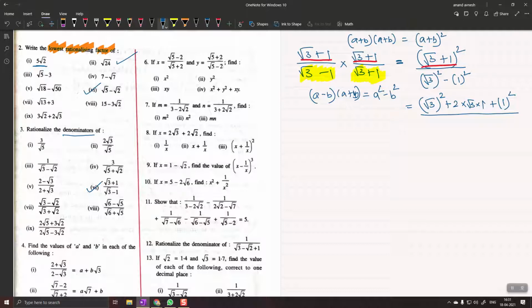Yes, sir. What should I write in the denominator? Root 3 square is how much? Sir, it is minus. It is root 3 square. Yeah, it is minus. Plus or minus? This is minus because A minus B into A plus B is A square minus B square.